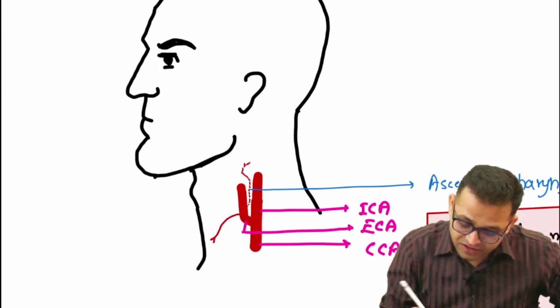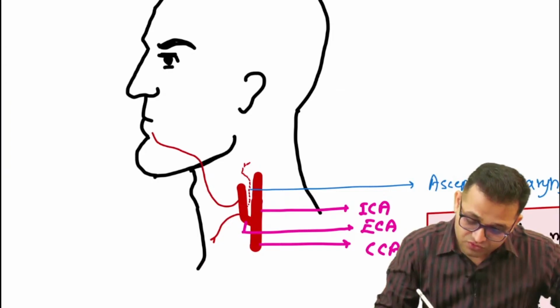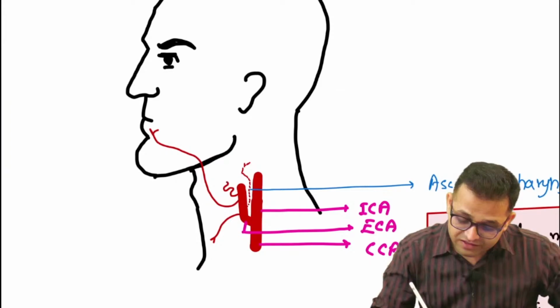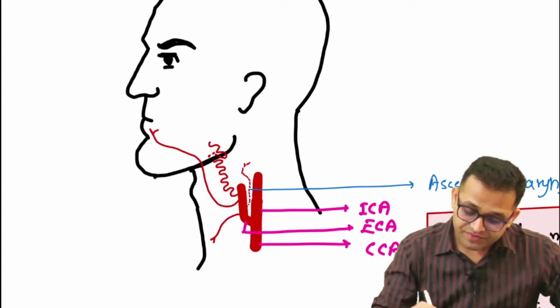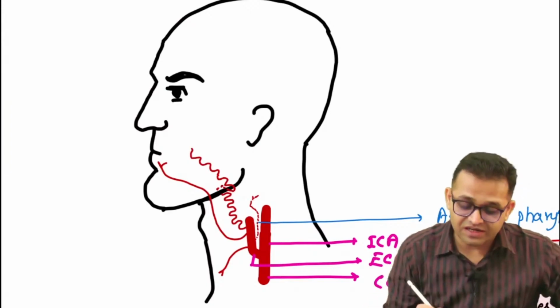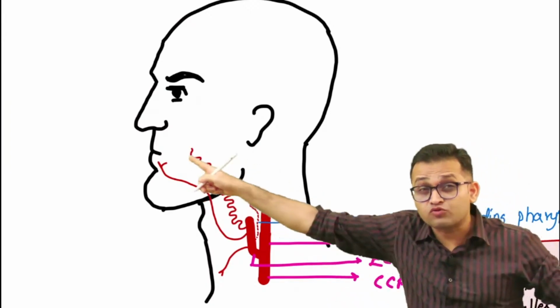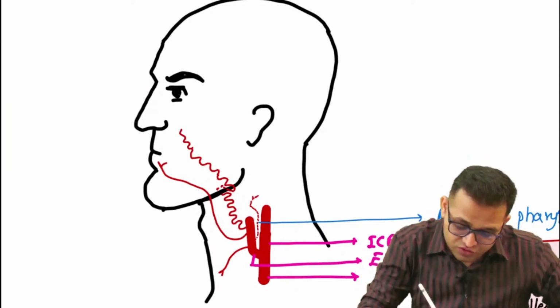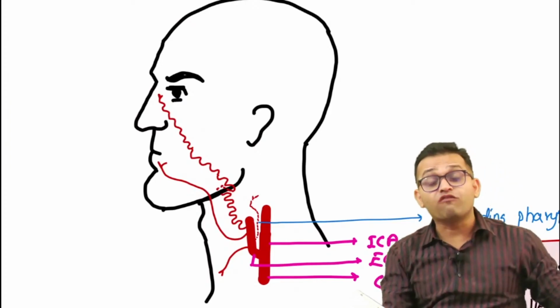It is our superior thyroid artery. Then the next branch is going towards the tongue, so that is our lingual artery. And the next branch is the zigzag artery, the facial artery, running towards the margin of the mandible, winding inside, then again coming along the surface and running 1.2 centimeter lateral to the angle of the mouth. How much? 1.2 centimeter. And then it is running towards the nose, and then it is ending at the medial angle of the eye.